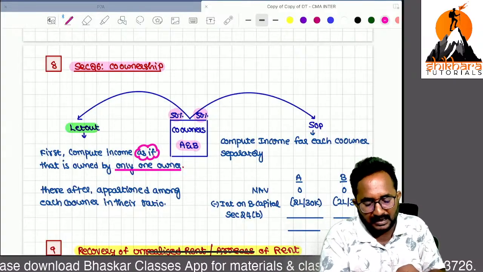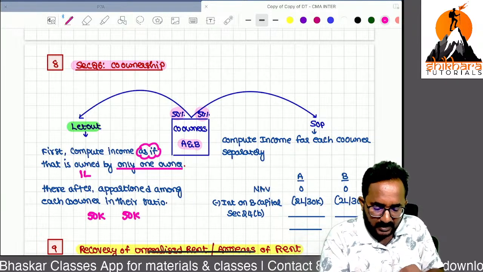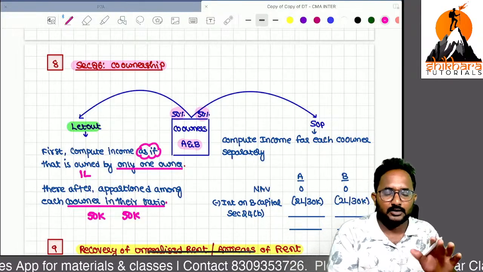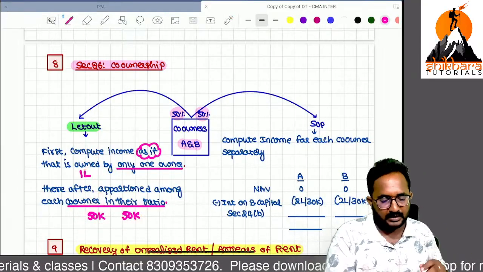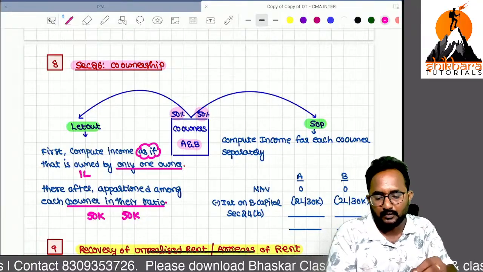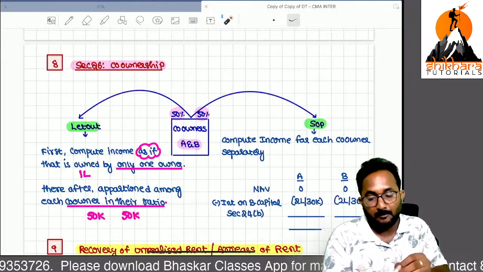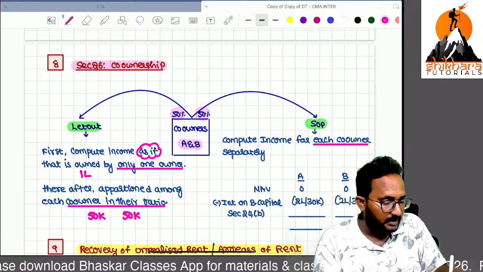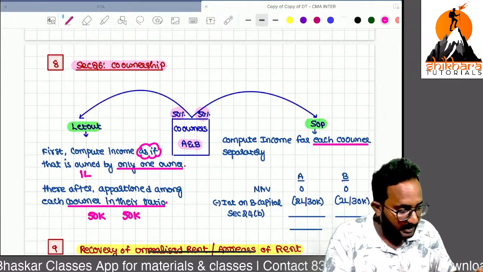Thereafter, for example, if you got 1 lakh, then apportion that amount, 50,000 each, in their co-owned ratio. Remember, forget about the co-ownership while calculating; the income from house property calculated should be apportioned in the co-owned ratio. If these two co-owners are each using this property as self-occupied, then how to calculate? Compute income for each co-owner separately.